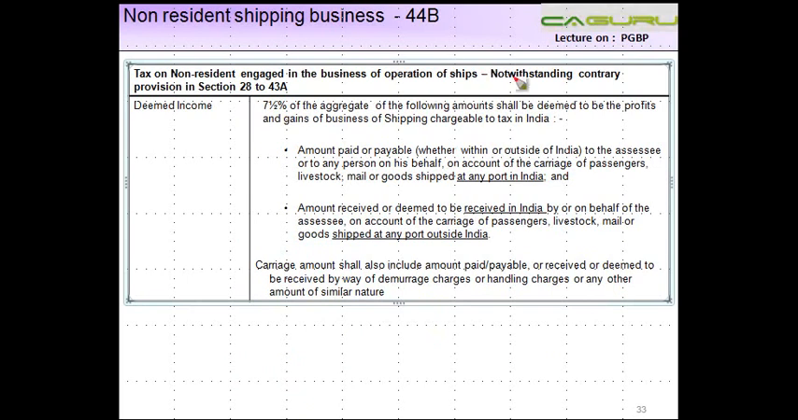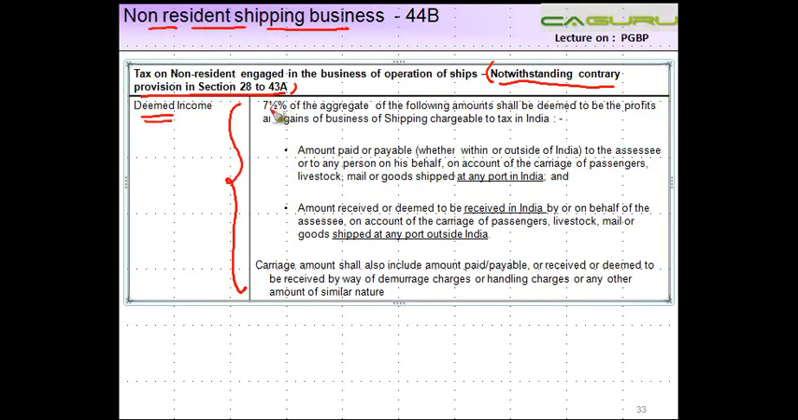Let's see. Notwithstanding anything to the contrary in sections 28 to 43A. Now, this statement means that the taxation which we are going to discuss now will prevail over anything to the contrary which is contained in sections 28 to 43A. Section 28 basically, we saw, prescribes what are the incomes which are taxable and how they have to be taxed, and then all other sections govern what are the expenses which are to be allowed. So all that is not going to apply to a non-resident who is engaged in shipping business.